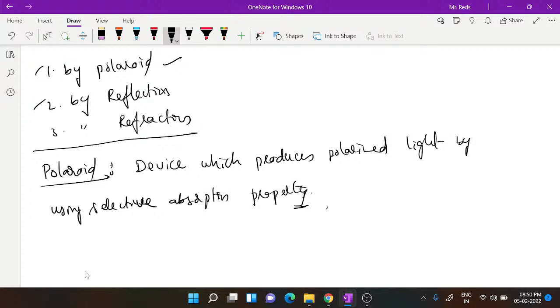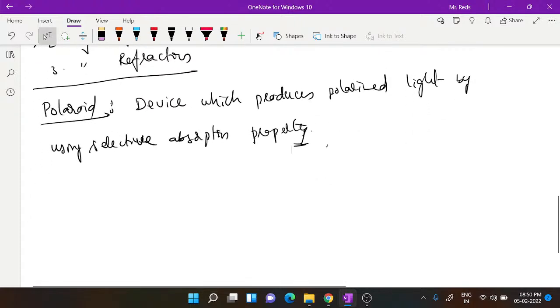Here, this Polaroid, which is producing polarized light, will be called a polarizer. We usually call it a polarizer. So if you are using a polarizer to produce polarized light, how does it behave, and how do we understand the effect of the polarizer on the light incident on it, unpolarized light? To understand this, especially the effect of the polarizer on the light means how the intensity varies due to the polarizer.